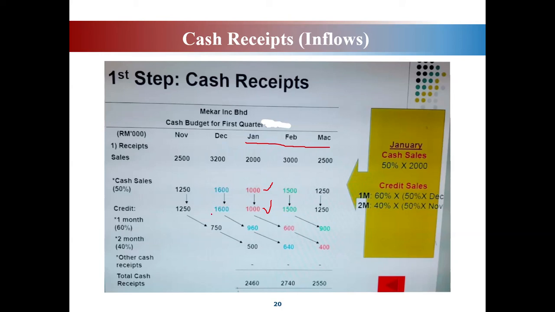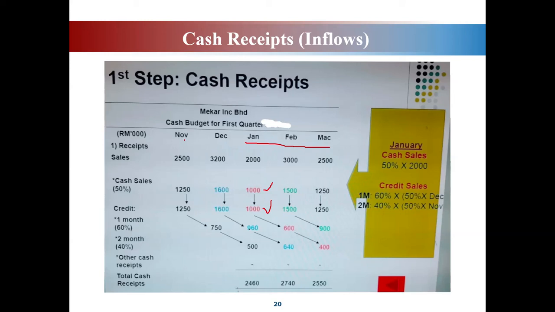Okay, so balance credit ni 1,600 kan, so 60% daripada 1,600 ni dibayar pada 1 month after, sebulan selepas itu. So 60% multiply with 1,600, you will get 960. So this is the 60%. What about the other 40%? 40% you multiply with 1,600, you will get 640. So the balance will be paid in February. Understand? Okay?